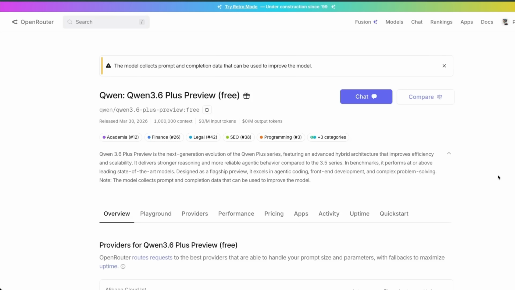Anyways, do check it out. It's a very strong agentic coding model, and I think you're going to like it.